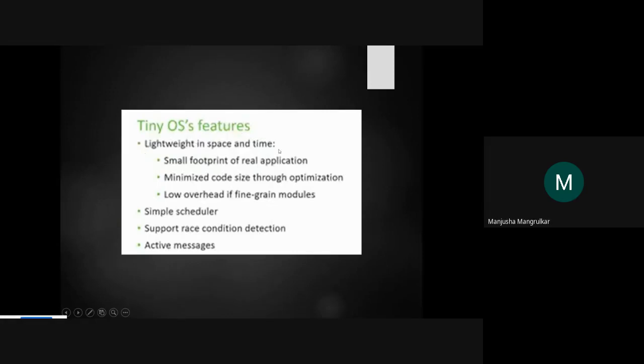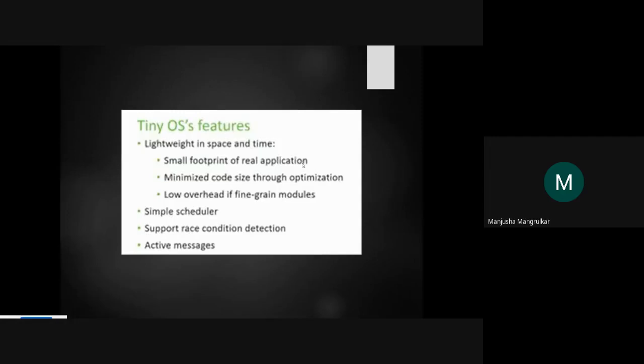Lightweight in space and time. It requires very small space, and if the space is small, the execution time is also less. Small footprint of real applications. It doesn't have big code. It is a small footprint because a monolithic kernel architecture is used.